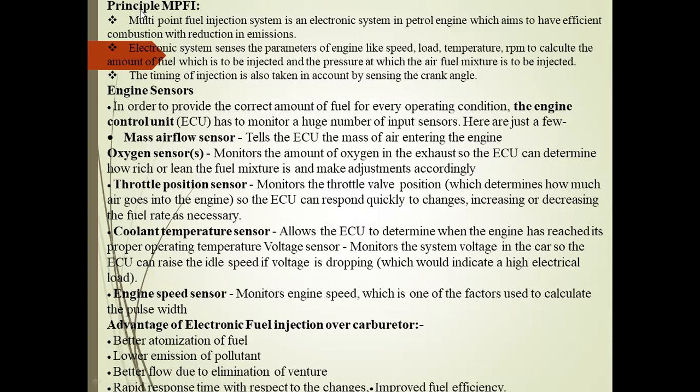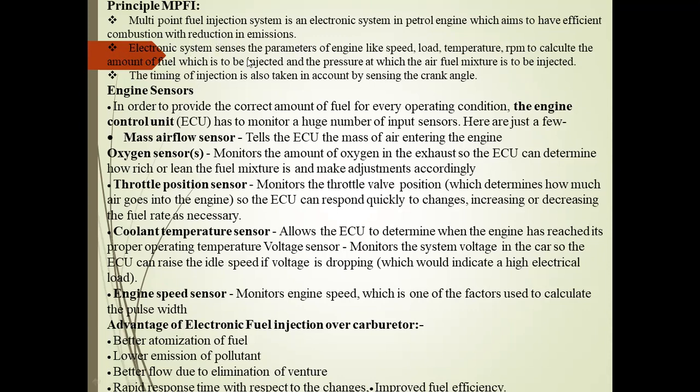Based on those principles, the multi-point fuel injection system is mainly an electronic system. It is used in the petrol engine. The aim of this injector is more efficient combustion and also reduced emissions.